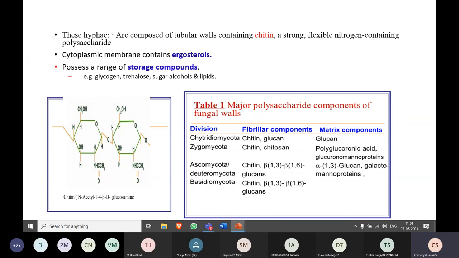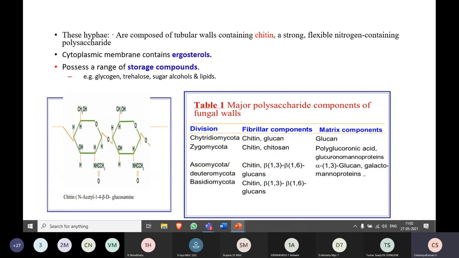And one more important thing related to this ergosterol is that fungi cannot survive without ergosterol in their membrane. So whatever antifungal drug we are preparing, where we want to kill the organism, that is fungi, the mode of action of most of the drugs will be on this ergosterol.